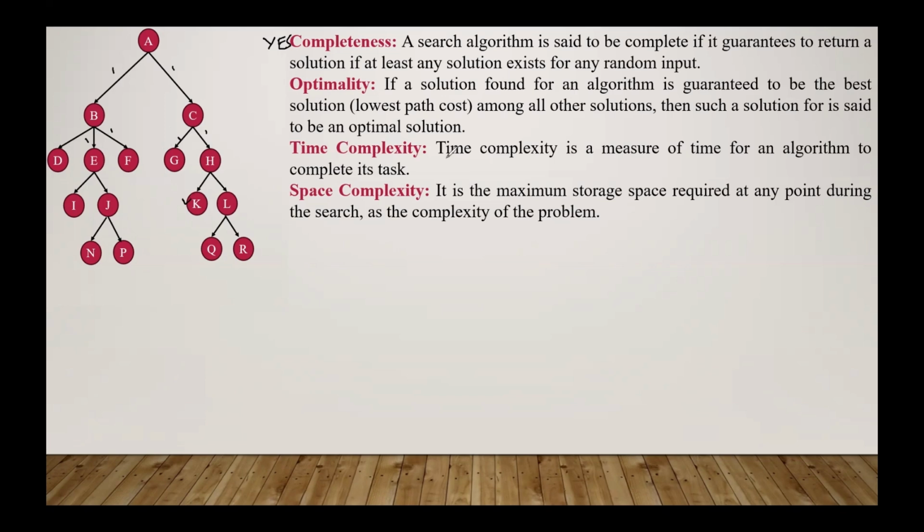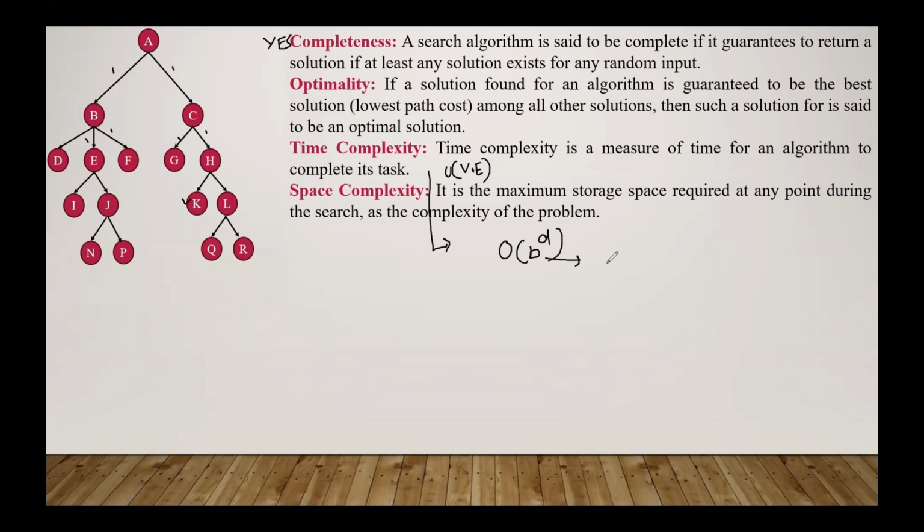Then time complexity. Time complexity is generally the measure of time for an algorithm to complete its operation. Now, in case of BFS, in graph theory we represent it with the order of V plus E, where V is the total number of vertices and E is the total number of edges. But in artificial intelligence, we represent it by the branching factor.